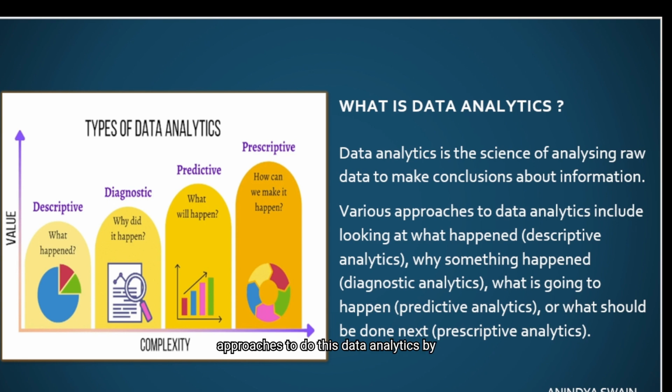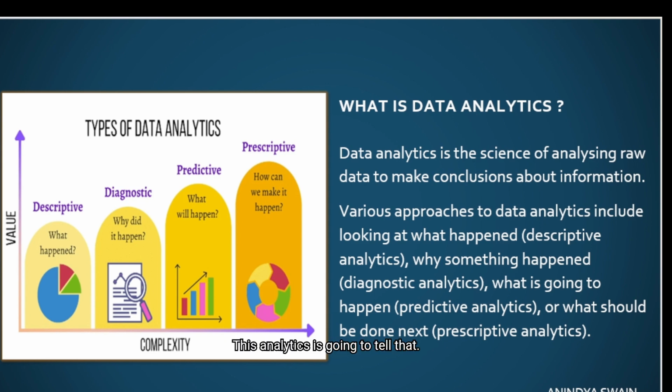So there are various approaches to do this data analytics by using SAS. The first one is descriptive analytics. This tells what happened and it would summarize and describe the features of a dataset. The second one is diagnostic analytics. This would investigate the reason and find out why something happened. The third one is predictive analytics.